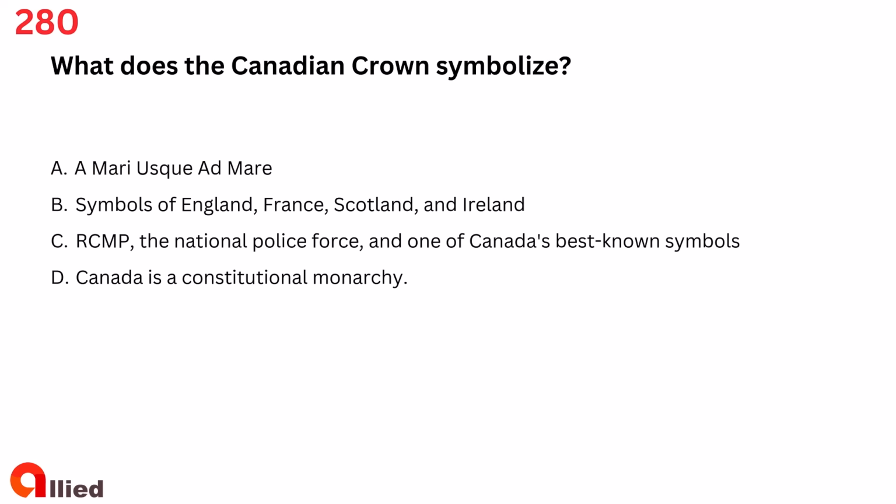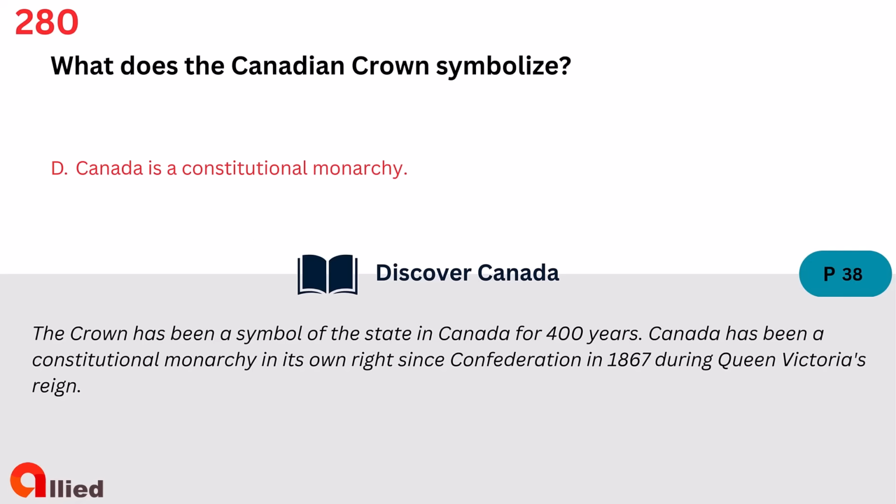Question 280. What does the Canadian crown symbolize? A. A Mari Usqui ad Mare. B. Symbols of England, France, Scotland, and Ireland. C. RCMP, the National Police Force, and one of Canada's best-known symbols. D. Canada is a constitutional monarchy. The answer is D. Canada is a constitutional monarchy.